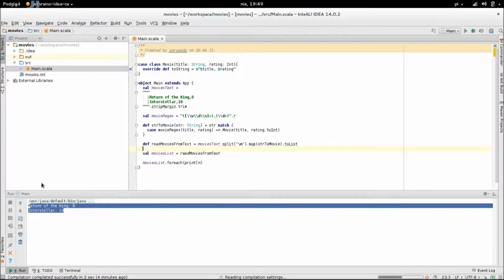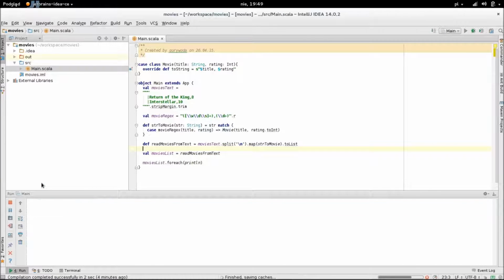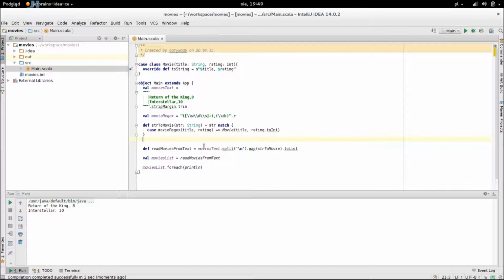And now, let's just run it. Okay, works. And now, how about adding a new movie to our list? Let's write a simple method for that. But first, I will refactor listing of the movies into another method.